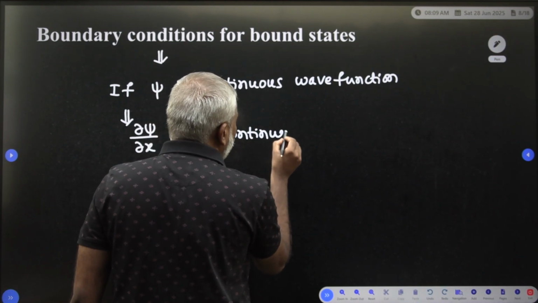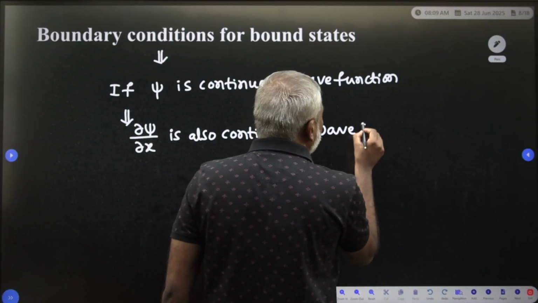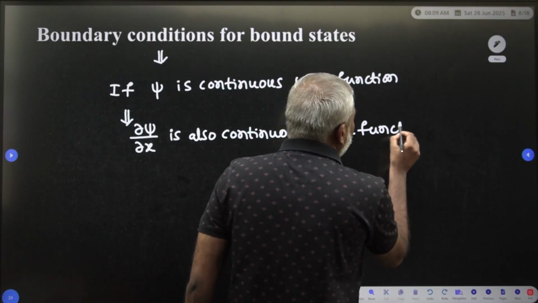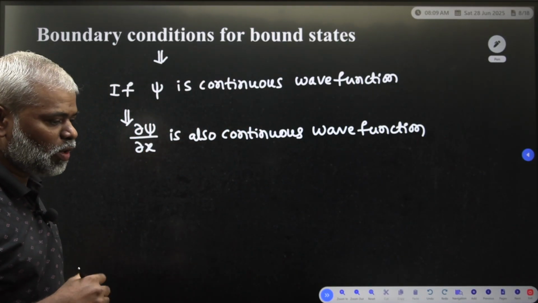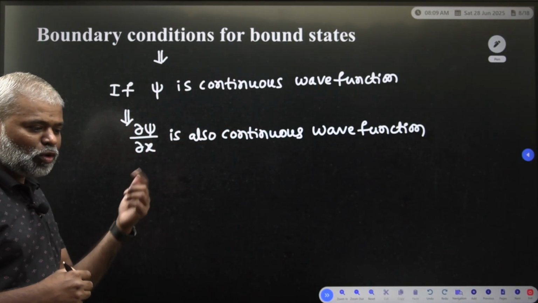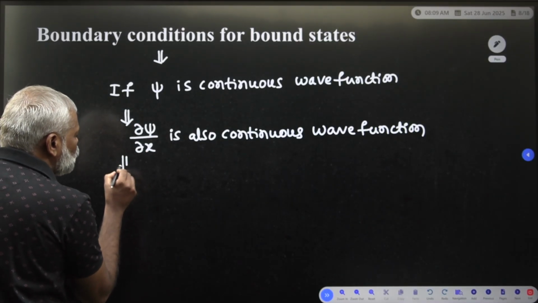If psi is a continuous wave function, then the first derivative, dou psi by dou x, is also a continuous wave function. If psi is continuous, dou psi by dou x is also continuous. If dou psi by dou x is also continuous, what is going to happen?